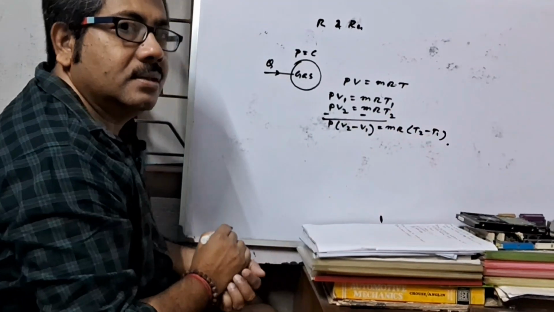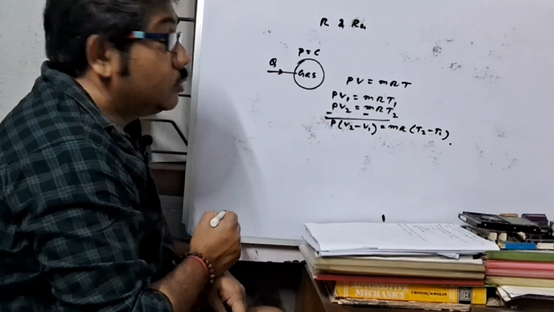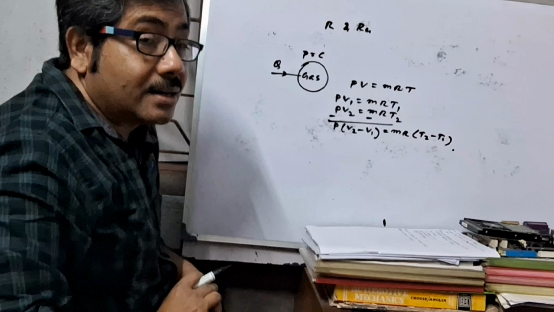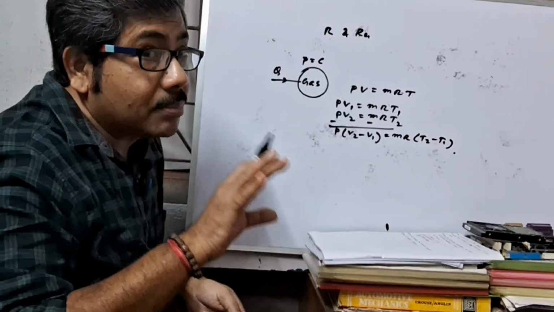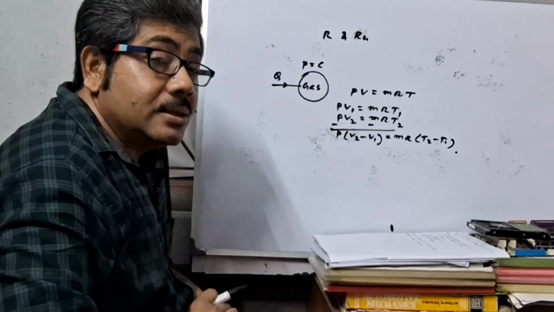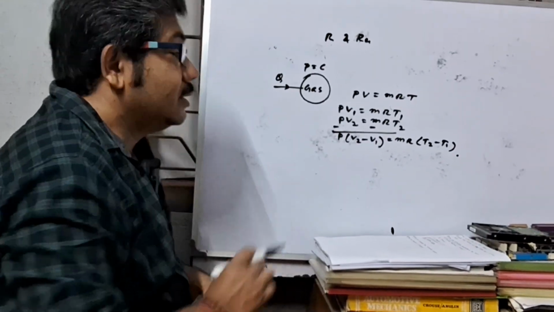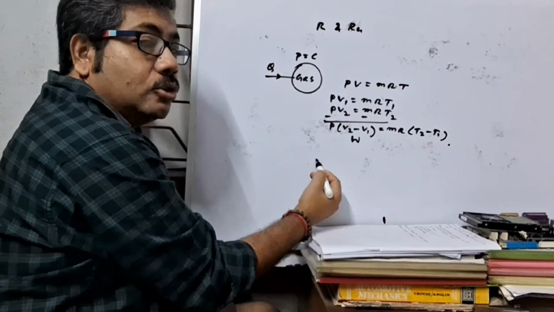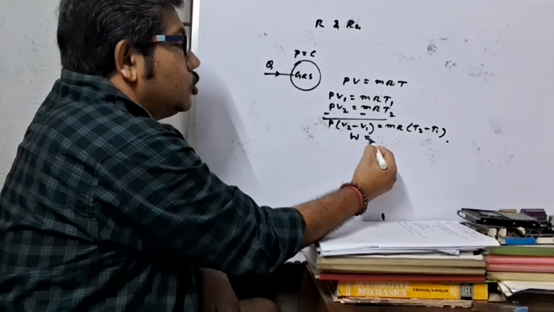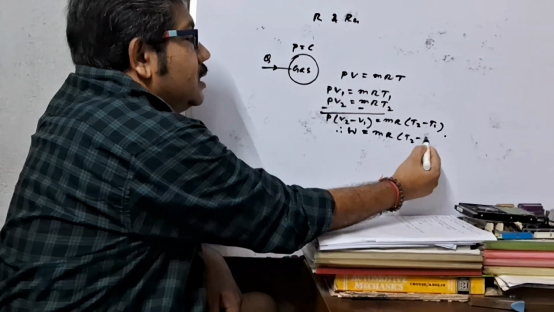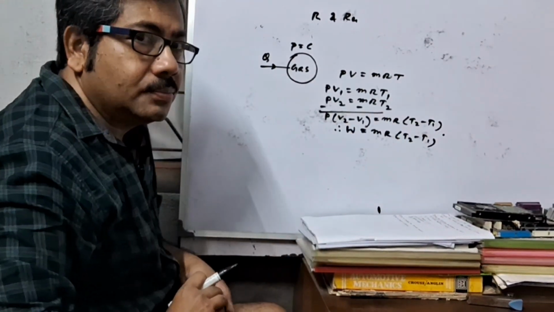P into V2 minus V1 equal to mR into T2 minus T1. Now, we know that P into V2 minus V1 is external energy, the part of energy which is supplied to the body and is used for doing external work. This is called external energy, and this is W. Now, W equal to mR into T2 minus T1.